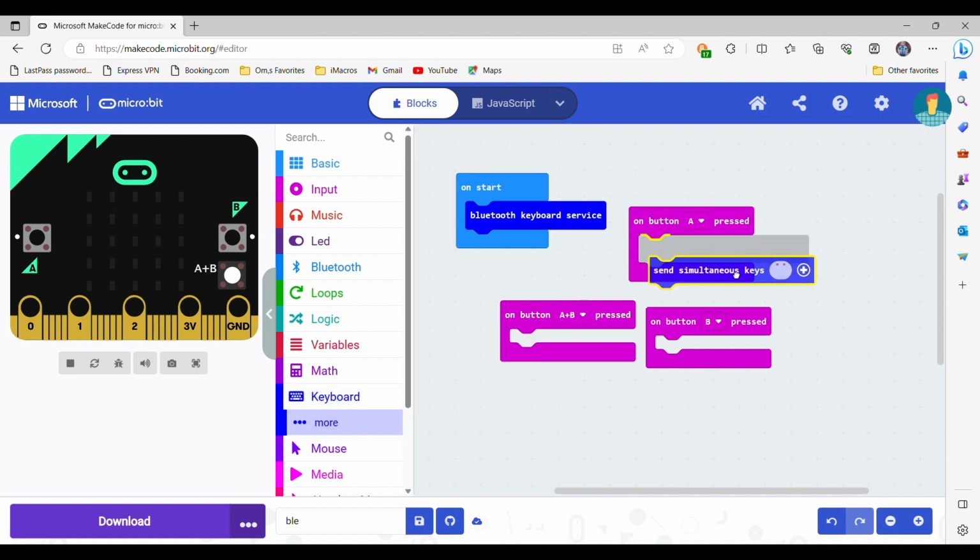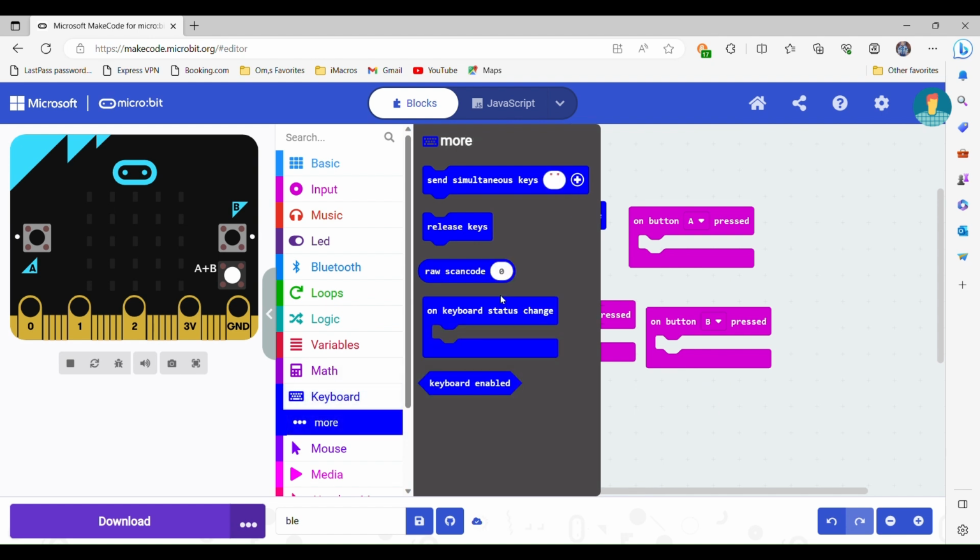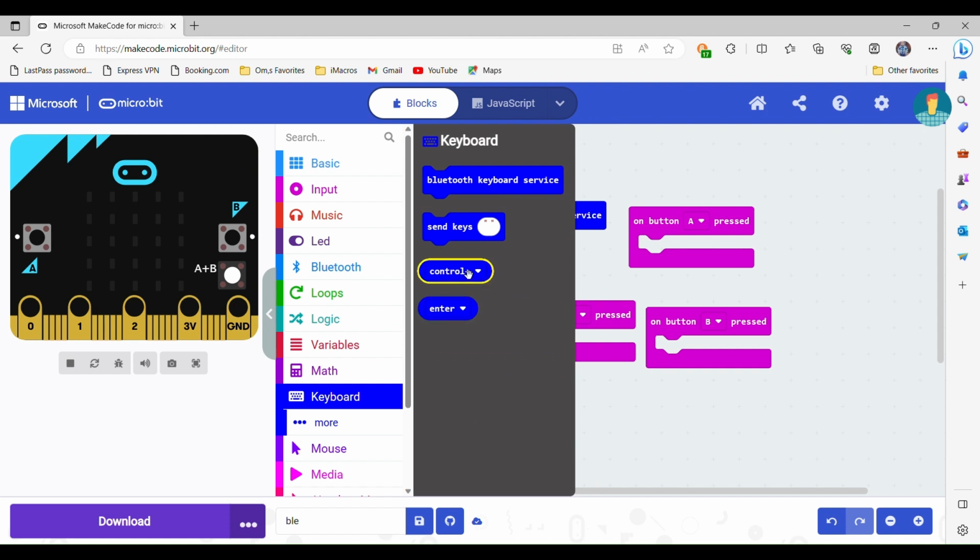You can send a continuous string of keys, for example whatever key you want, but we will talk about that in another video. Send similar keys: what it does is it holds a key. We will talk about these in another video. First of all, we will talk about the basics.